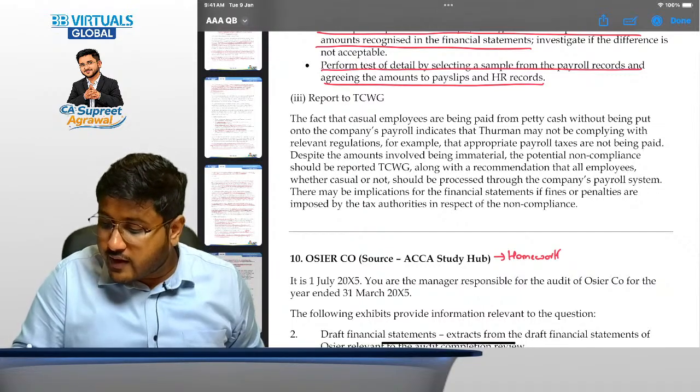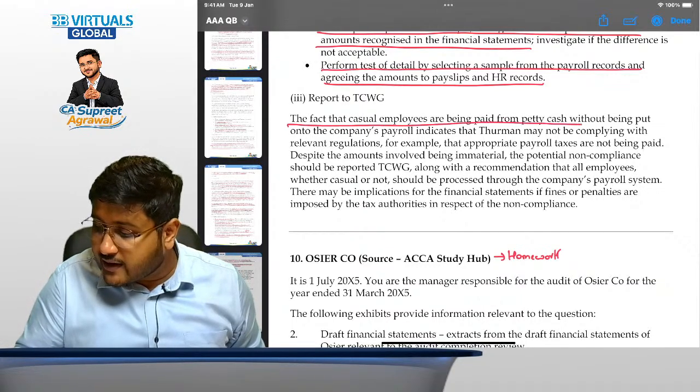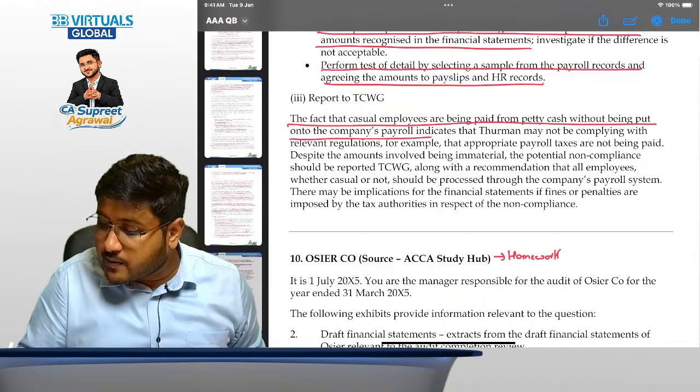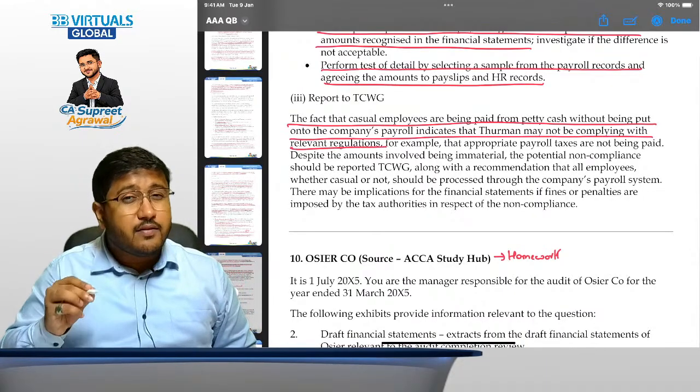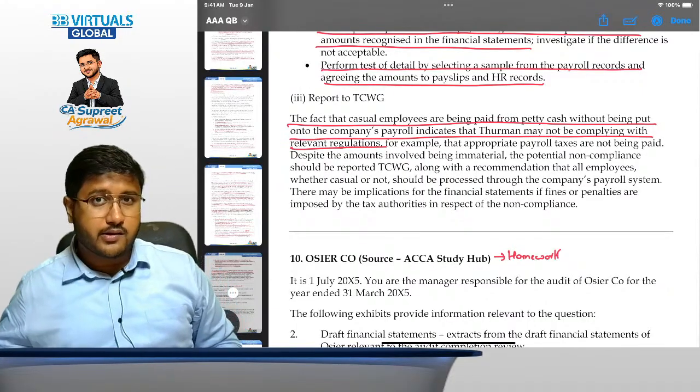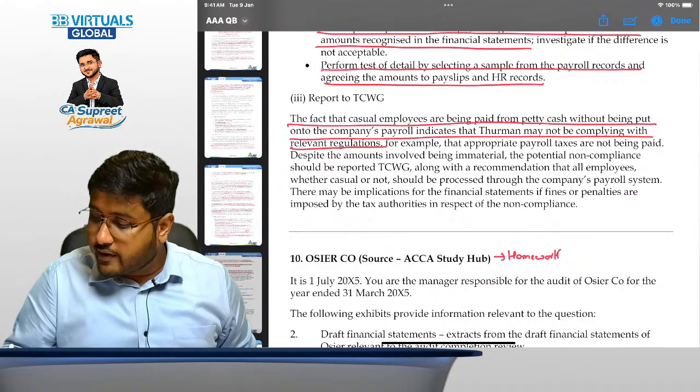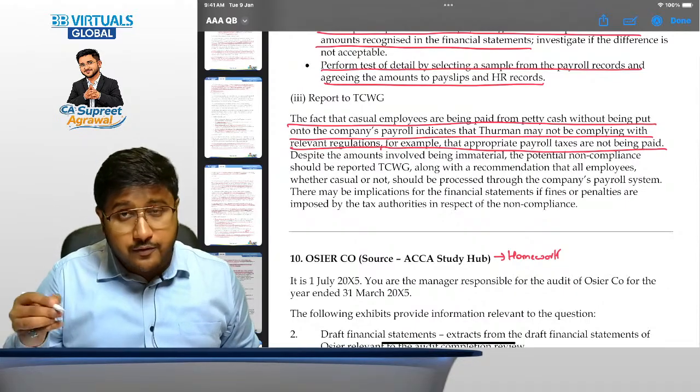The fact that casual employees are being paid from petty cash without being put onto the company's payroll indicates that Thurman may not be complying with the relevant regulations, because even if you are making a small payment outside the company's records, it might result in fraud. For example, appropriate payroll taxes may not be being paid.